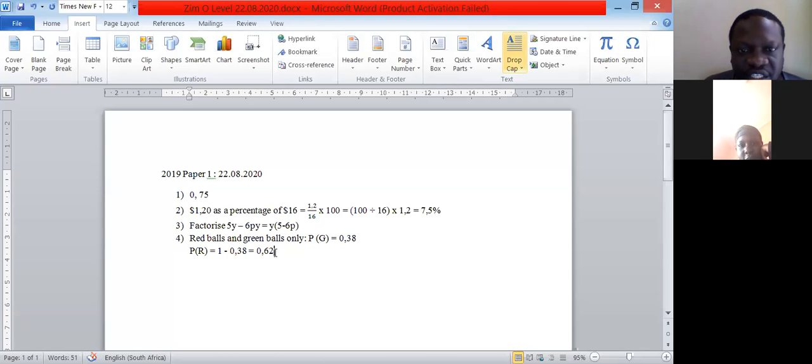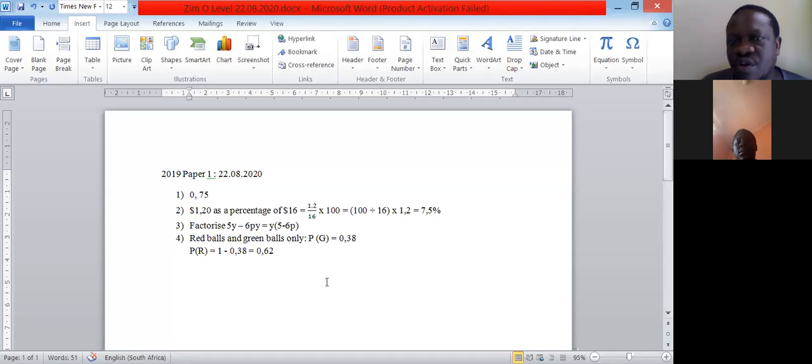The probability scale runs from 0 to 1. When the scale is at 0, we are saying that event is not going to occur. When the probability is at 0.5, the chances are half-half, like tossing a coin: the chance to get a head or a tail is 50-50. So it will be 0.5. And then 1 is when you are very sure that something is going to happen, its probability is going to